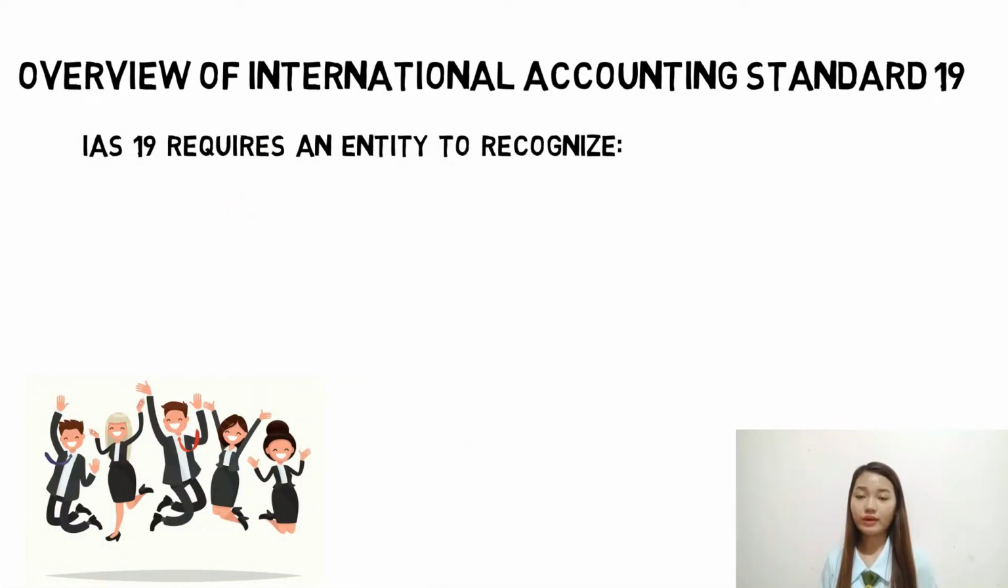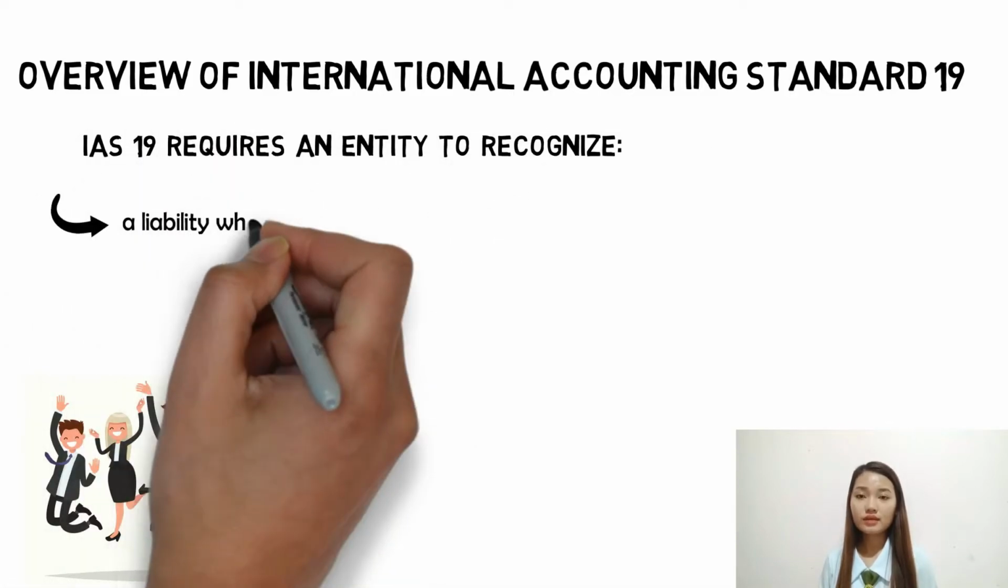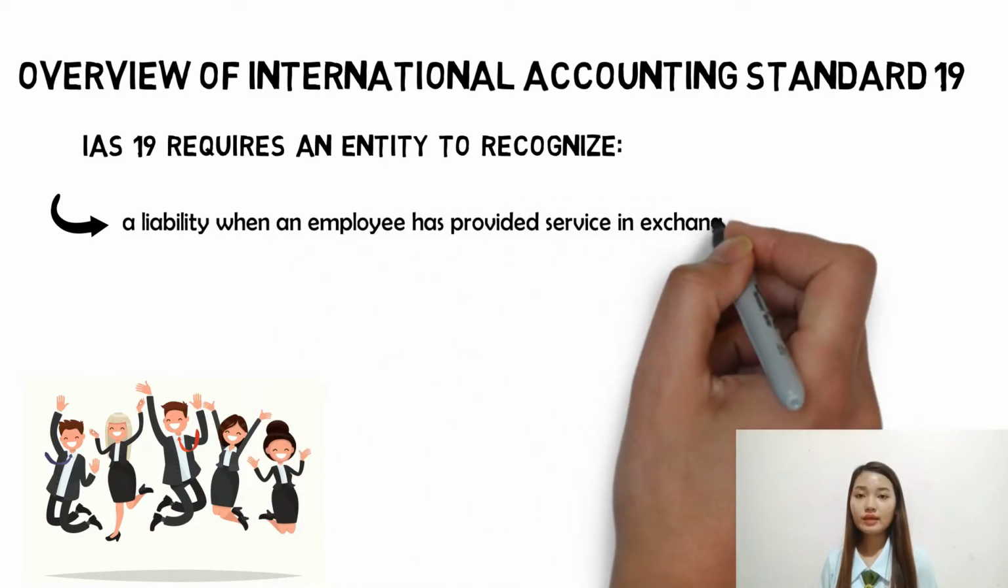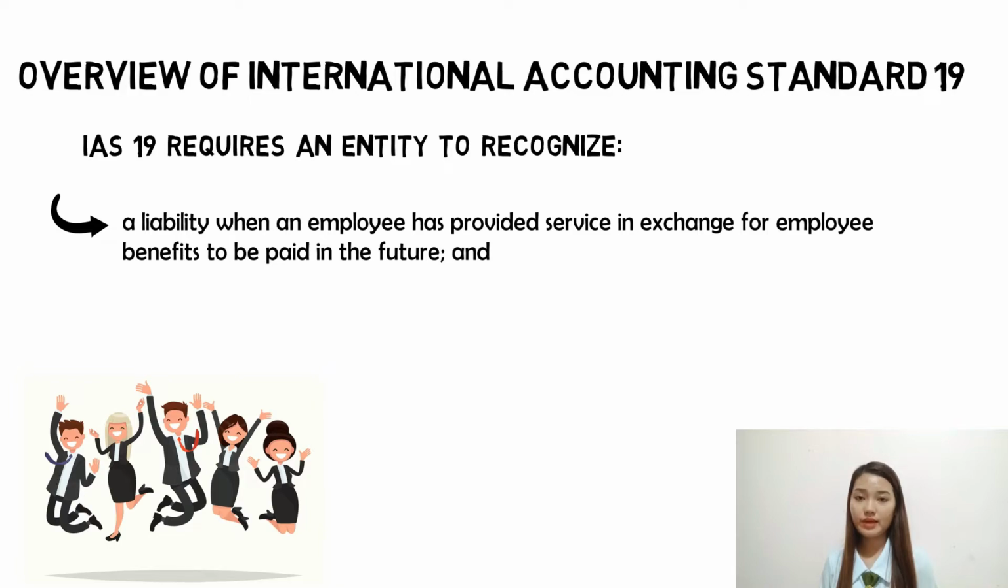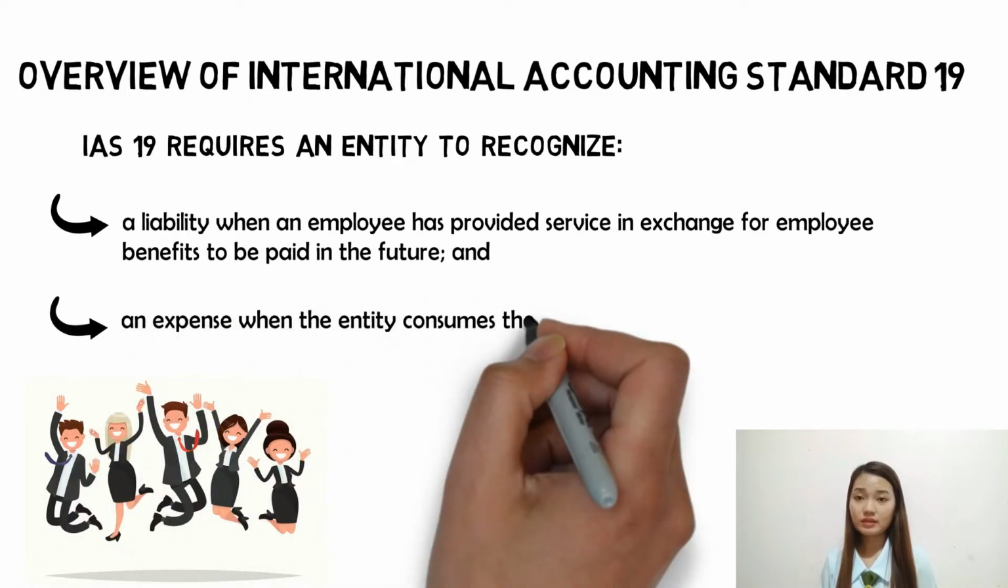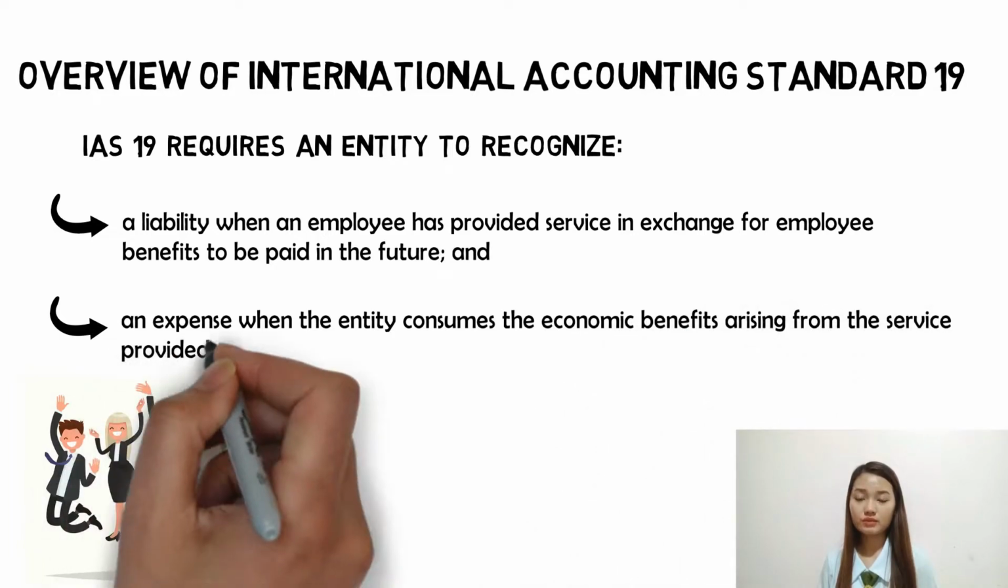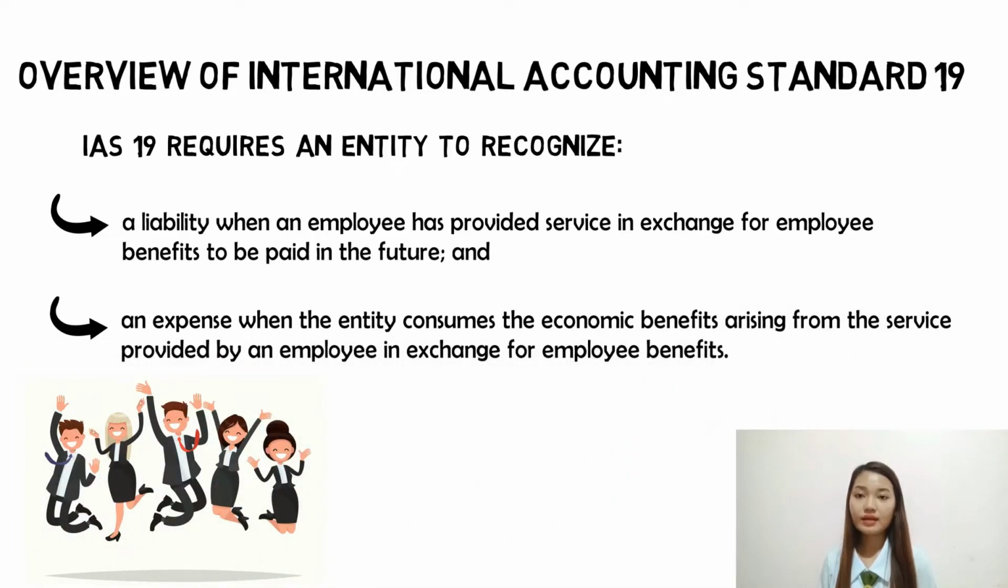IAS 19 requires an entity to recognize a liability when an employee has provided service in exchange for employee benefits to be paid in the future, and an expense when the entity consumes the economic benefit arising from the service provided by an employee in exchange for employee benefits.